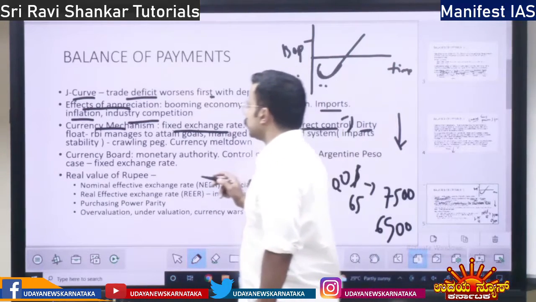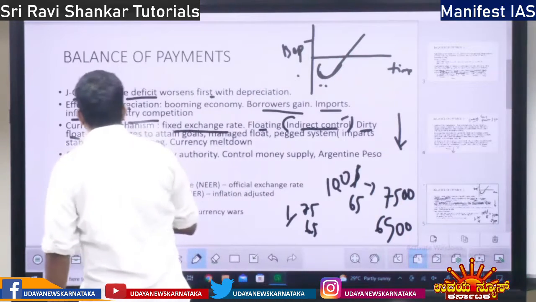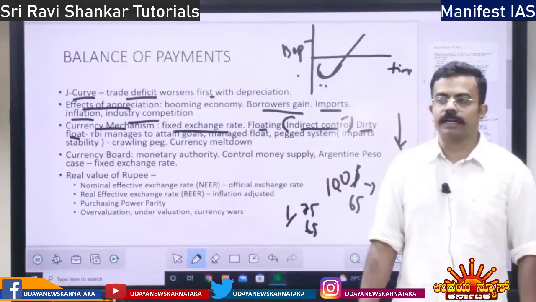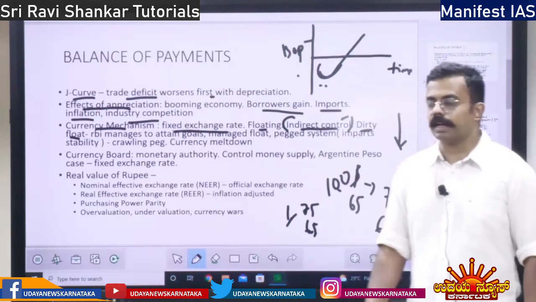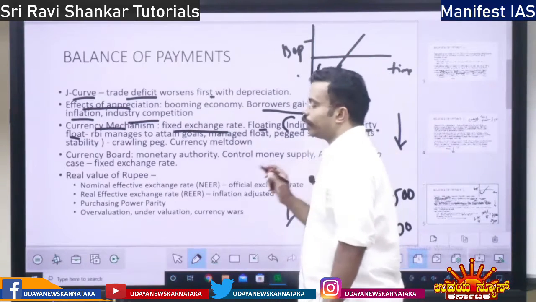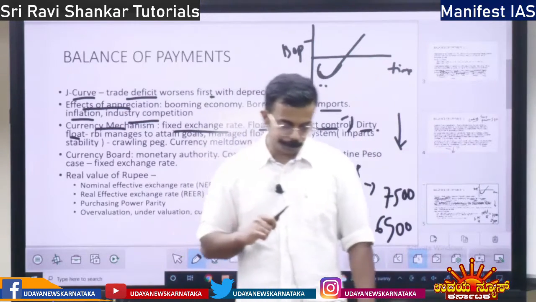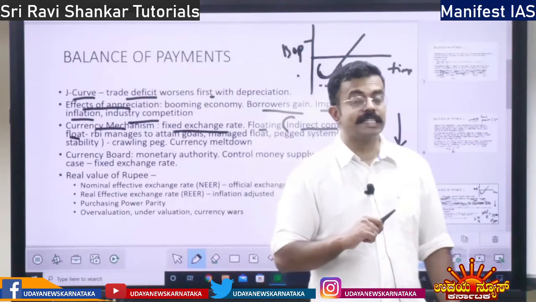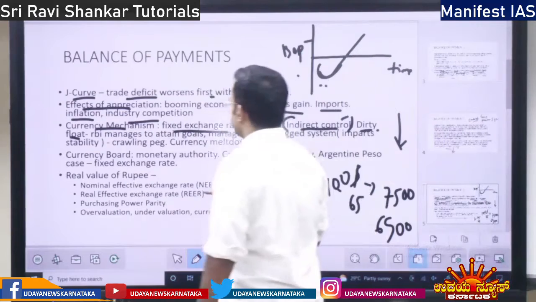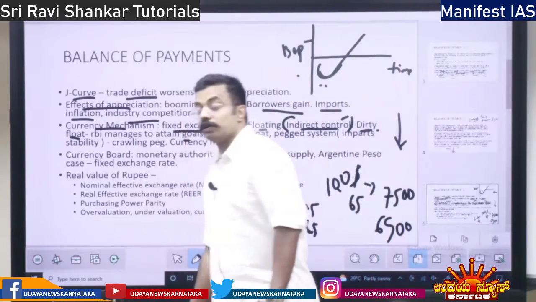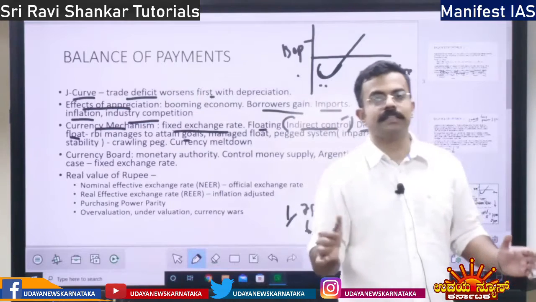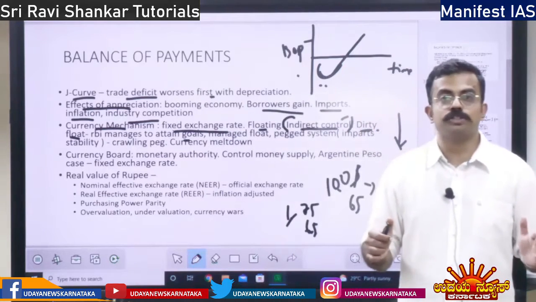Then you have the concept of dirty float. Dirty float means what? I told you the Indian currency is completely floated in the market, whereas actually it is called a dirty float. Whenever there is a crisis or instability, RBI is going to intervene. Apart from that, RBI manages the currency to attain goals. Though it doesn't say that it is going to manage, it has specific goals to attain.